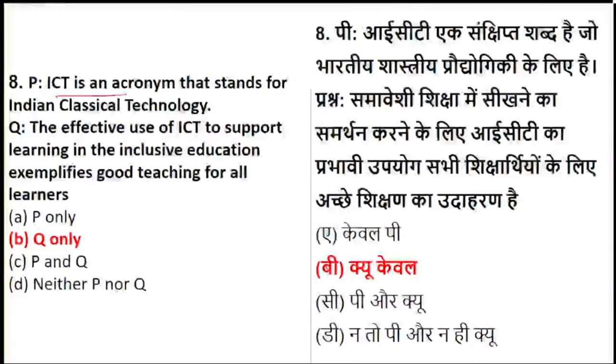ICT is basically, this is again very easy, but inclusive education: how to identify whether statement 2 is right or not. The effective use of ICT in inclusive education is where the teacher does not consider differences between any child. All children, from every social background or any background, are considered equal. ICT supports this to a greater extent, and hence it exemplifies good teaching for all learners. So statement 2 is correct, and option 2 is the right option.